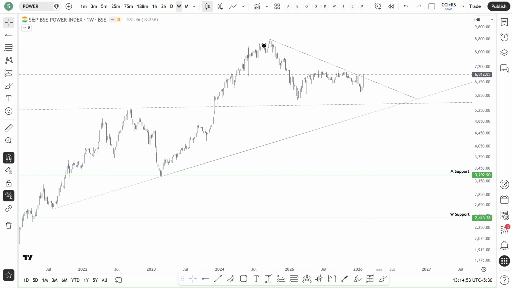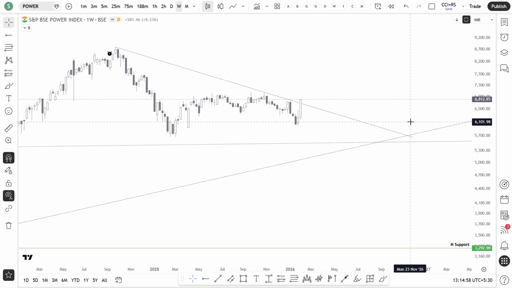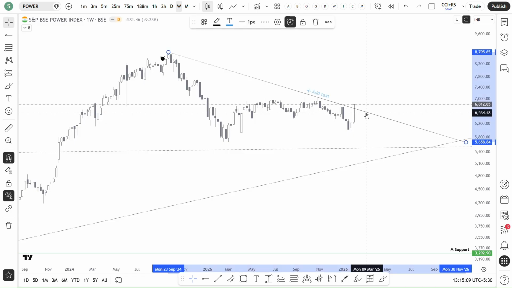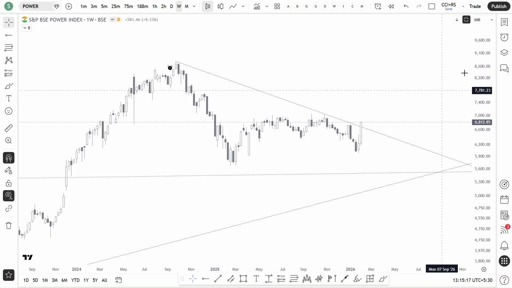Now if you see the power index, it is also the same stocks we can see in the energy index. As you can see, the power index broke out from the trend line resistance, which is a very positive sign in technical analysis. So we can study stocks from the BSE power index also.